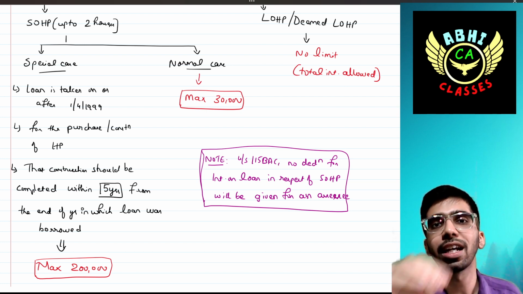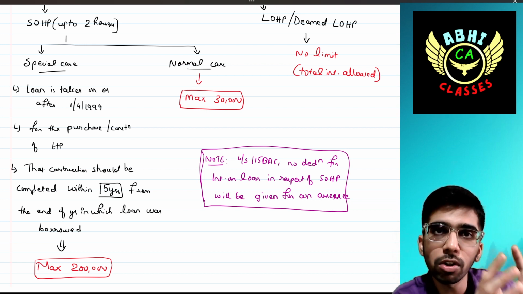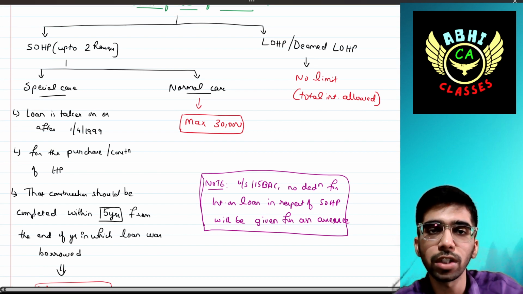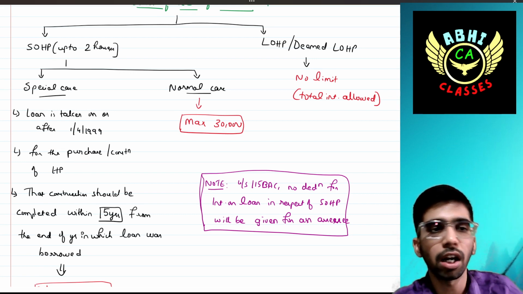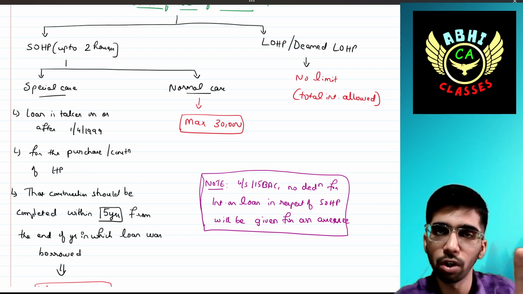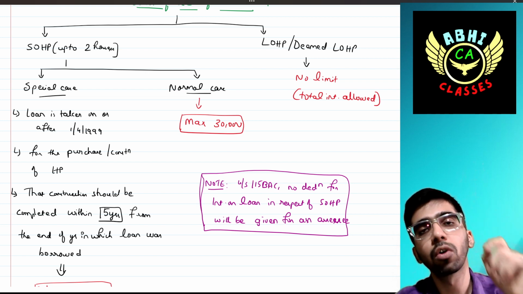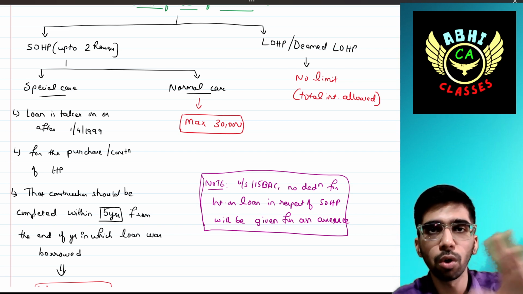You can only deduct 30,000 as a deduction from the net annual value. Understanding, right? First, I am talking about self-occupied house property. Now we have already discussed self-lettered house property. Entire interest paid, there is no restriction that they should be completed. There is no restriction, there is no limit. You can take an unlimited amount of interest that is specified by the house loan statement.